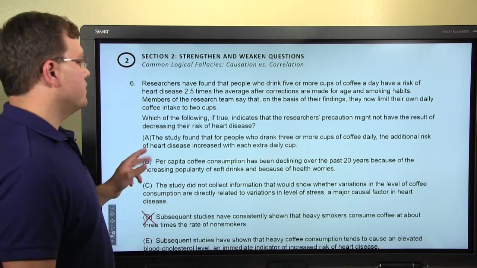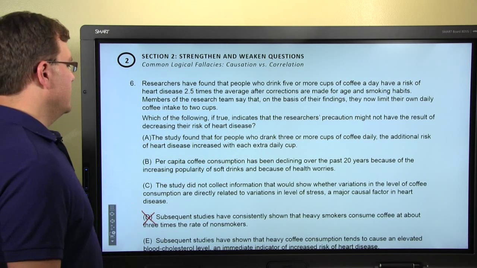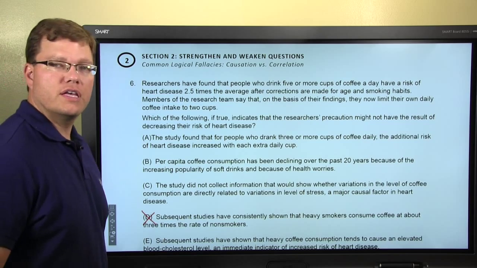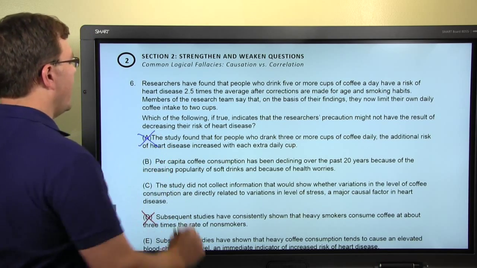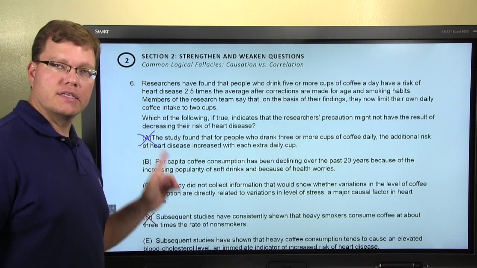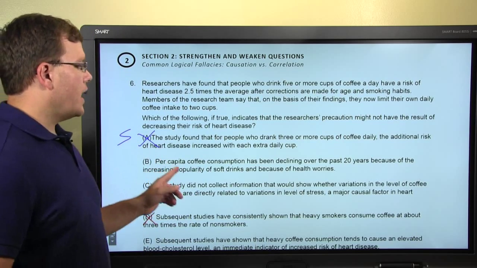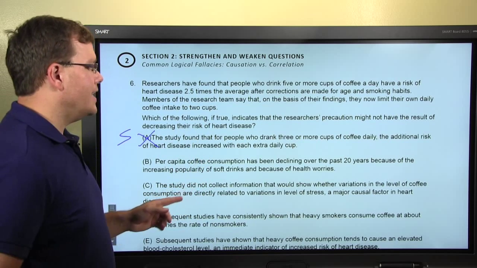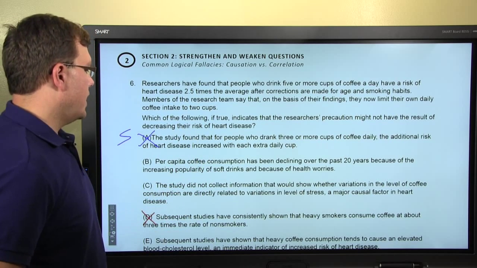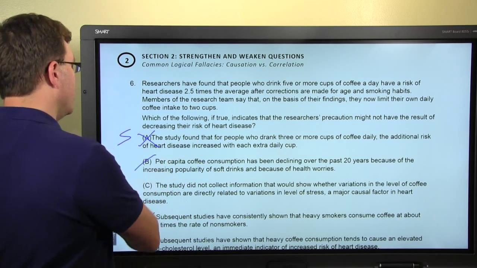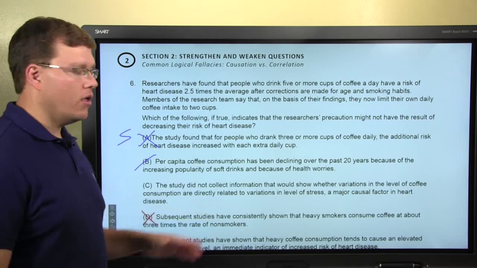Now let's go through the other answer choices, since D is gone. A: the study found for people who drank 3 or more cups, the additional risk of heart disease increased with each extra cup. Right, but that would support the idea of limiting. So this goes the wrong direction. This actually strengthens. B: per capita coffee consumption has been declining over the past 20 years because of the increasing popularity of soft drinks. Not sure what that has to do with their plan at all.